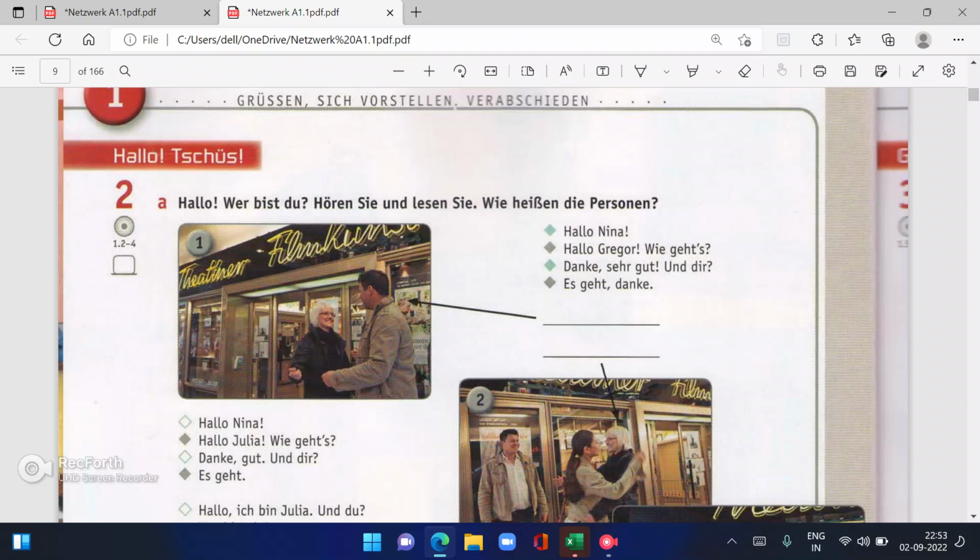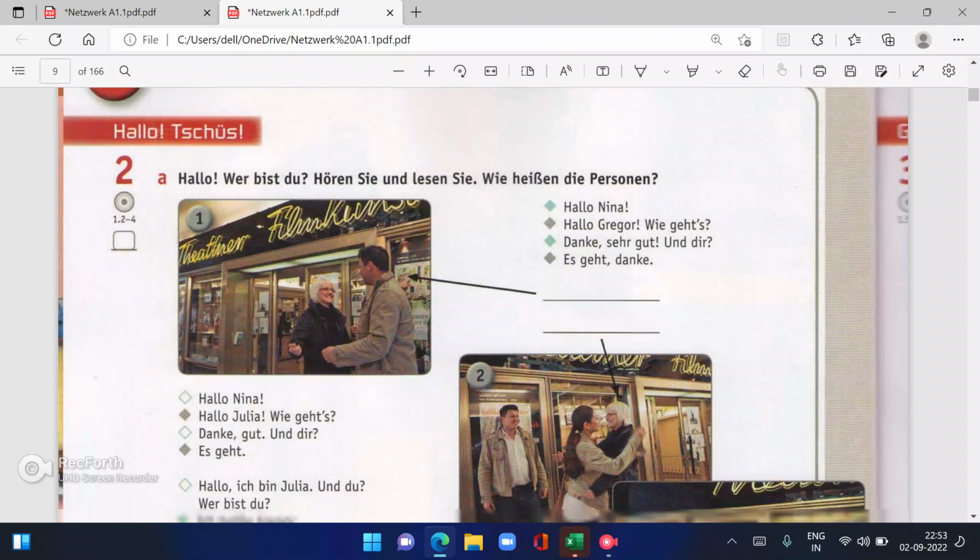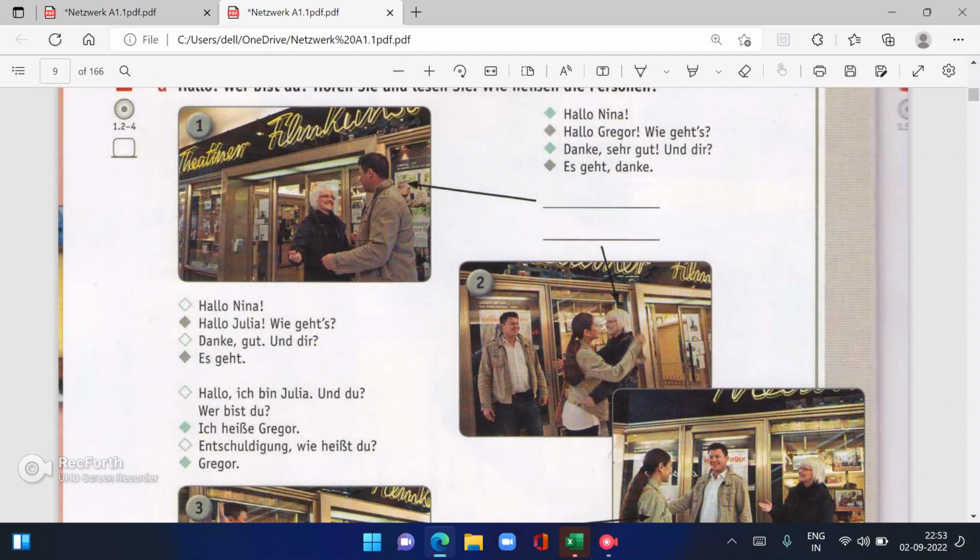So who is saying this dialogue? Gregor. You will write here, Gregor. So in the next one, hello Nina, hello Julia. This is not J. I told you J is what? Y. Hello Julia, not Julia, it's Julia. Hallo Julia, wie geht's? Danke, gut. Und dir? Es geht. In this also it is es geht.